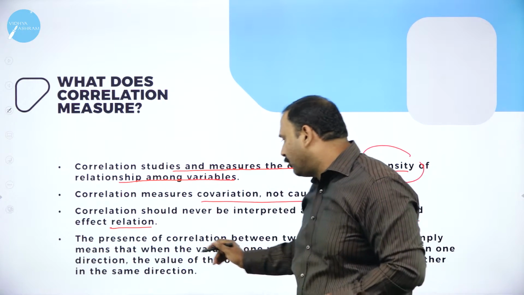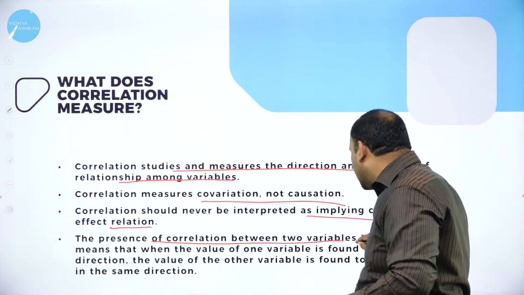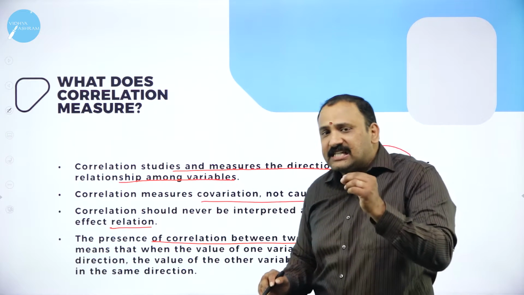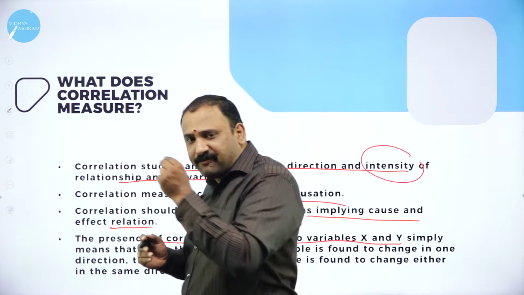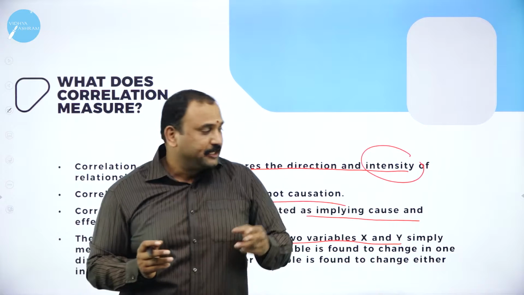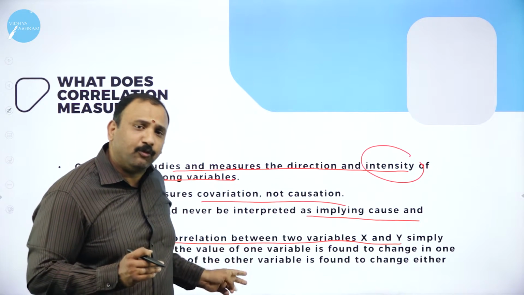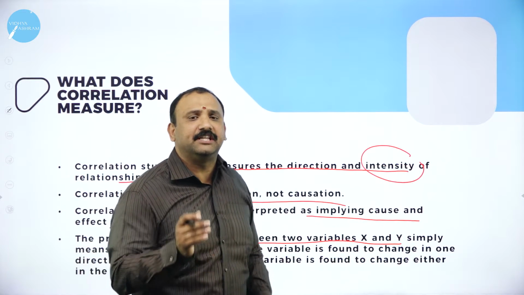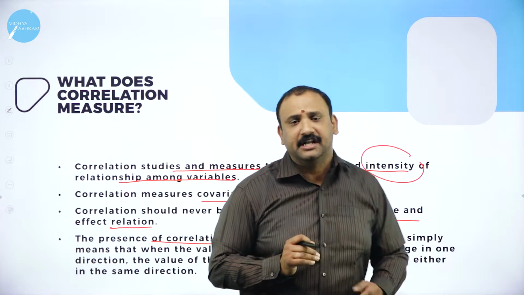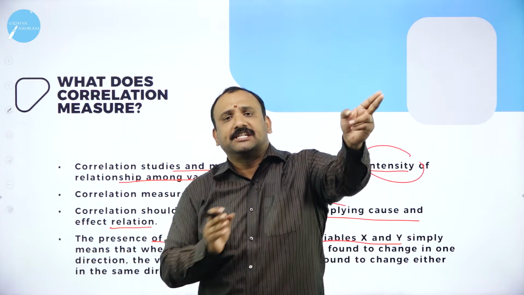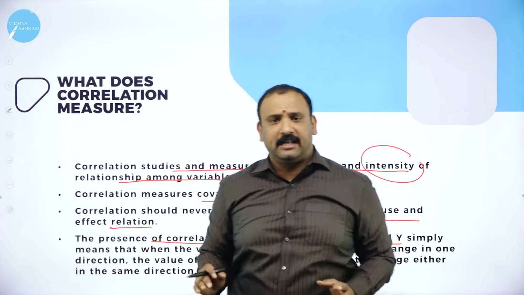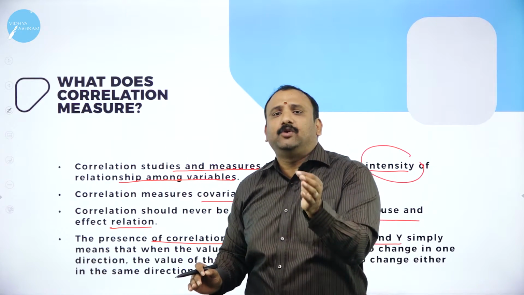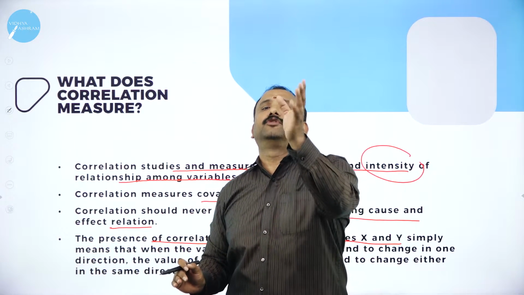The third and the fourth factor here is that correlation between two variables x and y means that when the value of one variable is found to move in one direction, and y also moves in the same direction, then we are in positive correlation. If x moves in one direction and y moves in another direction, then they are negatively correlated. That is how you will understand the meaning of correlation.